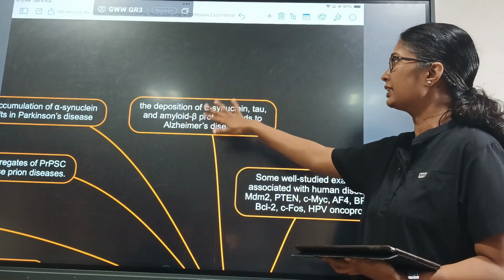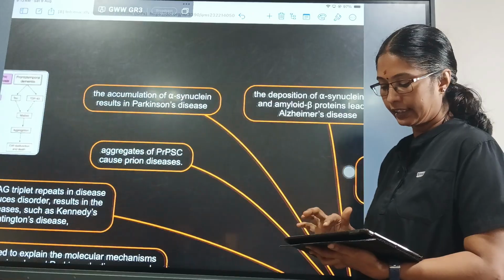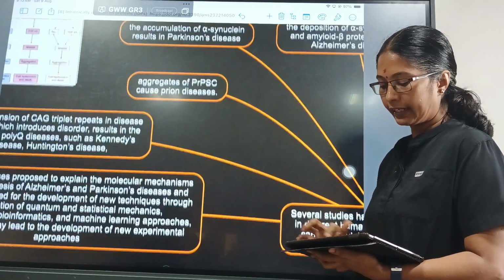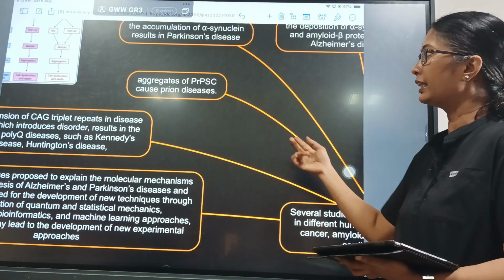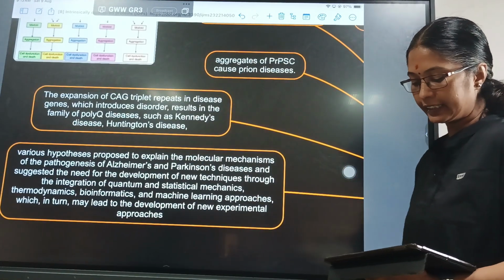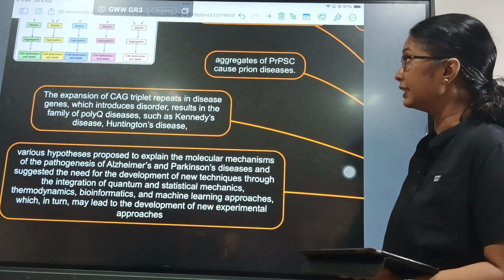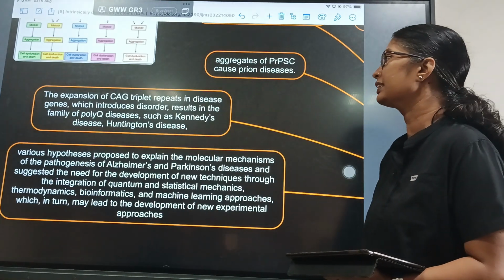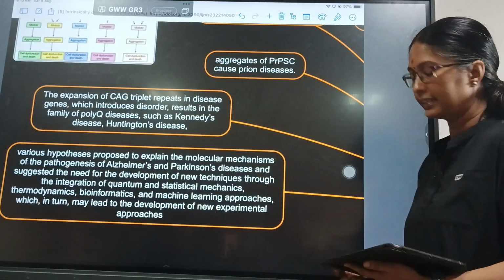So in Alzheimer's disease, these proteins get deposited. And in Parkinson's disease, alpha-synuclein is deposited. Aggregates of PrPSc, which I will talk about later, will cause the prion disease. And the expansion of the CAG triplet repeats in disease genes, which introduces disorder, results in the family of polyglutamine diseases such as Kennedy's disease and Huntington's disease.